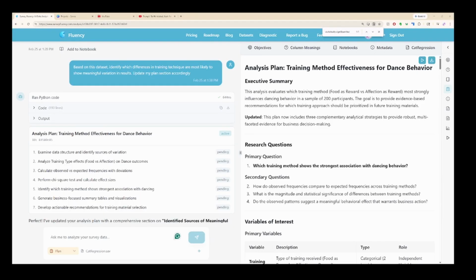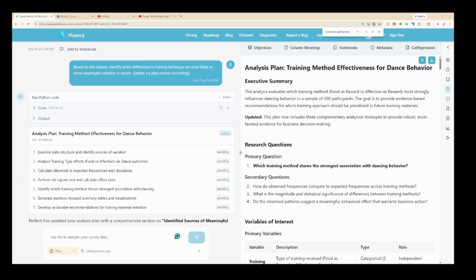Exploratory analysis is a fundamental part of the process that gives us an initial direction and the opportunity to use the agent for suggesting analytical angles we may not have seen before. We can start simple like I did here and just ask something like, based on this data set, identify which differences in training techniques are most likely to show meaningful variations in result. Update my plan section accordingly.